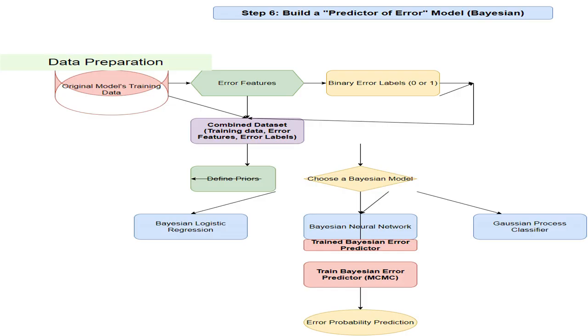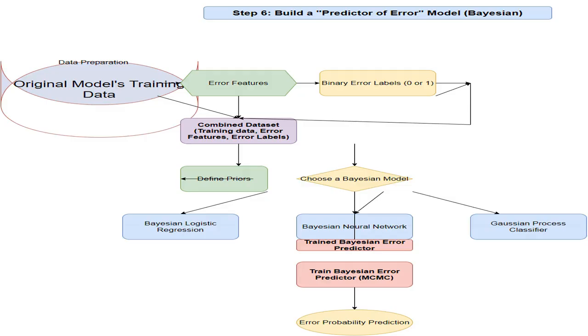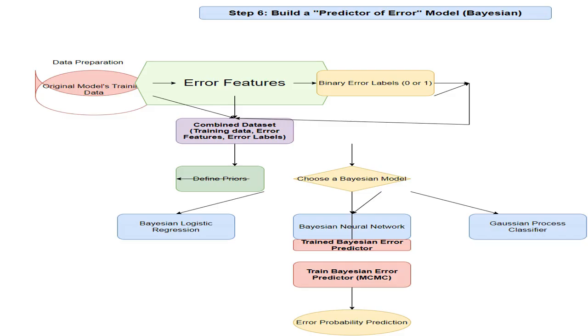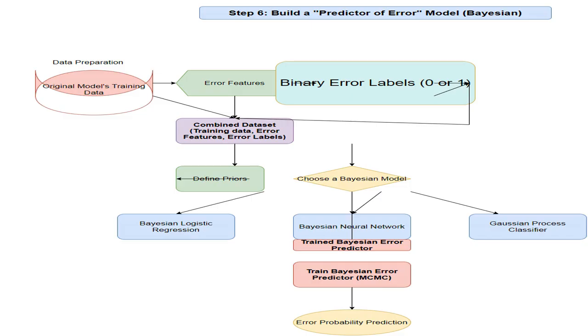an incorrect classification. This refers to the dataset used to train the initial machine learning model that is being analyzed. These are the features engineered to represent the hypotheses about the causes of errors. For example, blurriness score for images or sentence length for text. These labels indicate whether the original model correctly, 0, or incorrectly, 1, classified each instance in the dataset. This forms the target variable for the error predictor model.